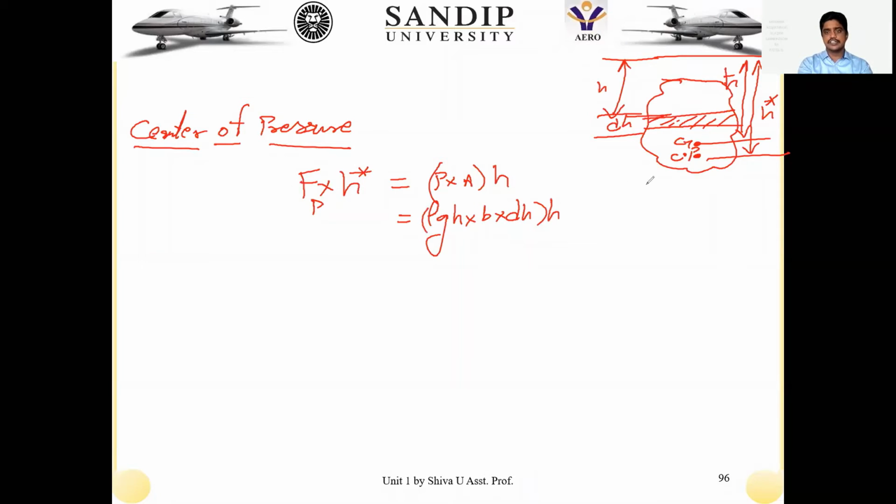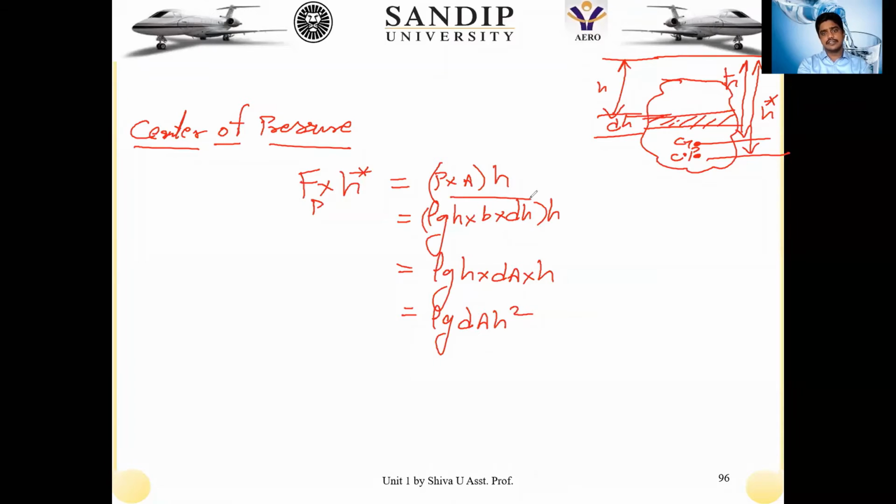Initially I'm not sure where exactly the center of pressure is being concentrated, so I have written it as h. Let us expand this. That is rho g b, so rho g h into dA into h, which will become rho g dA h square.